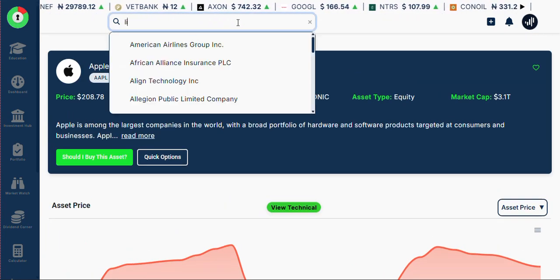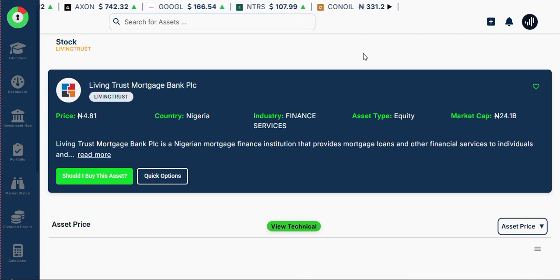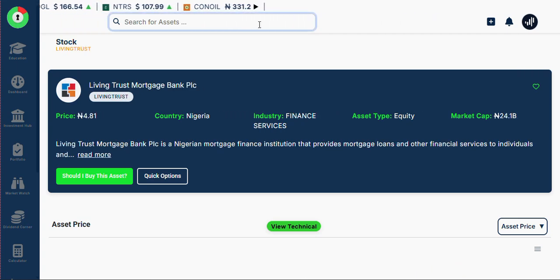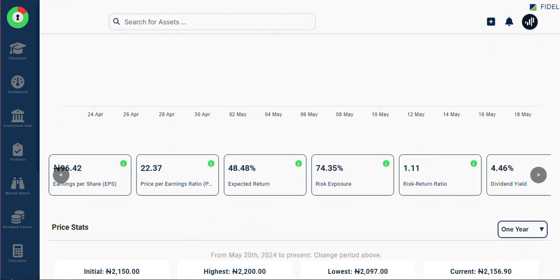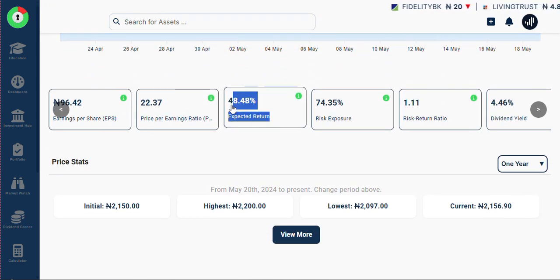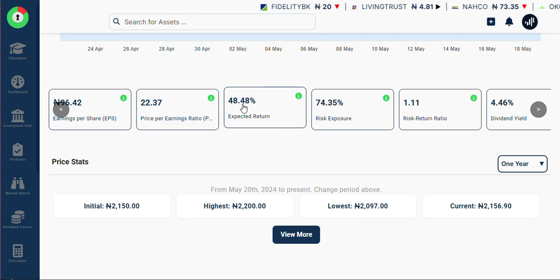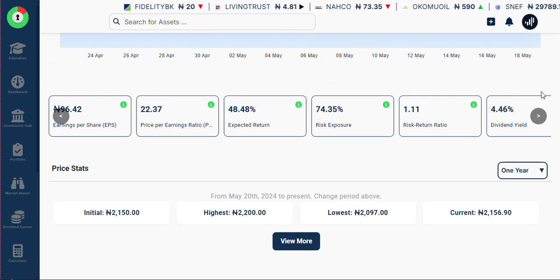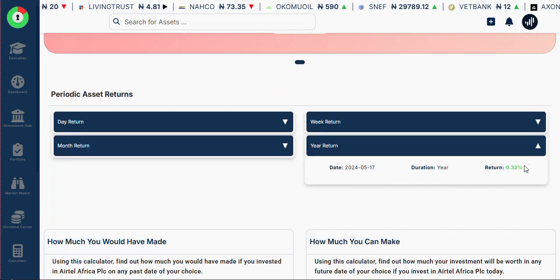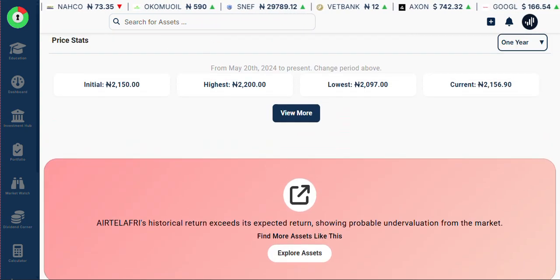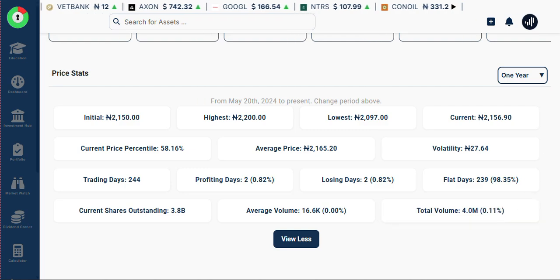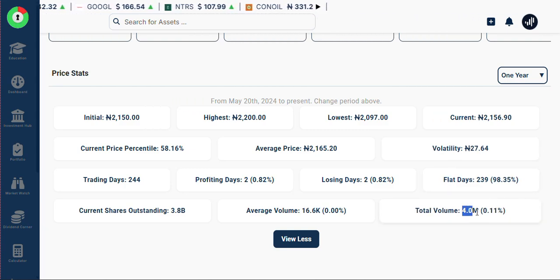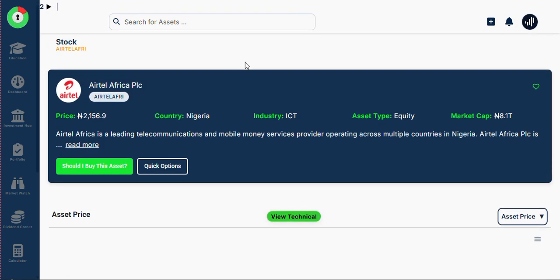Now we could do the same. Let's go to the highest capitalized asset in Nigeria, which is Airtel. Looking at the expected return here, you are seeing 48.48. That is effectively the past 5 years. Dividend yield is high. Even the past year return is still quite poor though. But when you look at the total volume in one full year, Airtel is like 4 million, which is, in one full year, not even up to 1% of these shares changed hands.